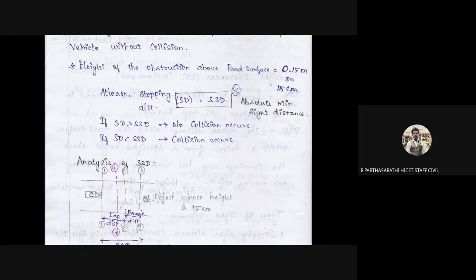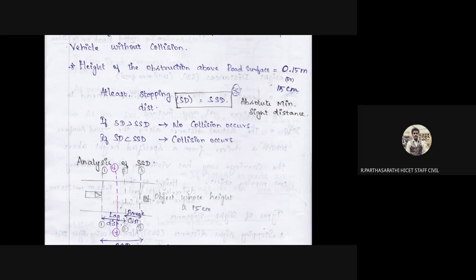Now you can see this is the vehicle entry, and here the object is sighted. The road obstruction is 0.15 meter, which is 15 centimeter. This is the vehicle stage. This is the braking distance and this is the stopping distance. The intermediate distance from 2 to 3 is called the brake distance. Points 1 and 2 are the lag distance.